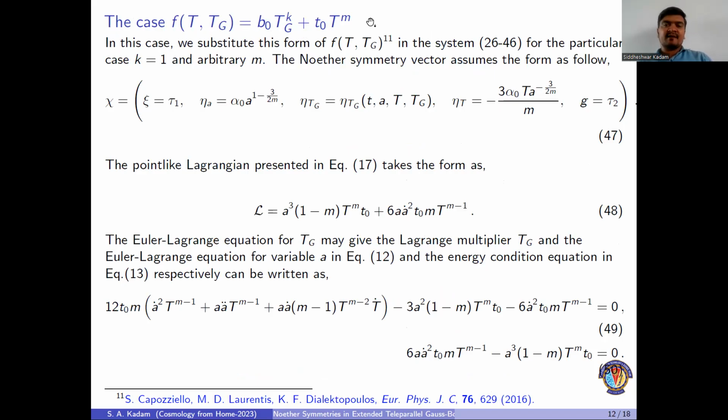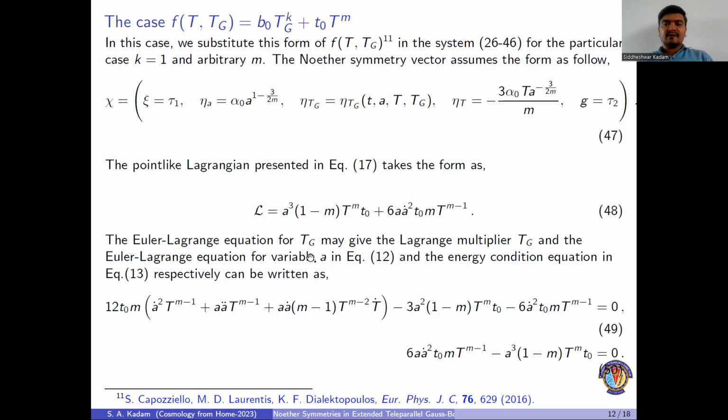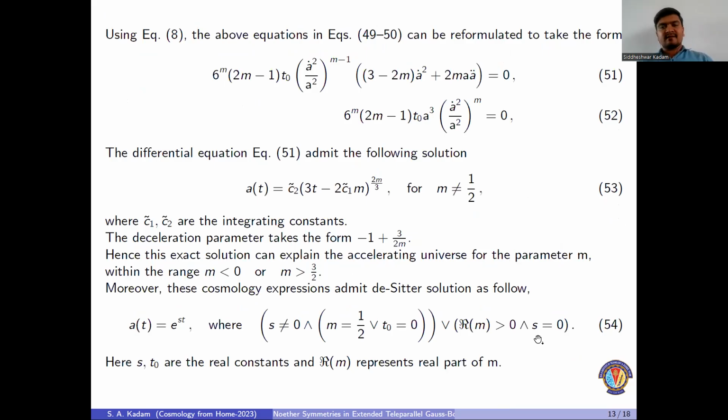By putting this form into the point-like Lagrangian of f(T, T_G) gravity, we have obtained the form which is described in equation number 48. By using this in the Euler-Lagrange equations for T_G and A, we have obtained expressions 49 and 50. Further, those expressions 49 and 50 are reduced to 51 and 52.